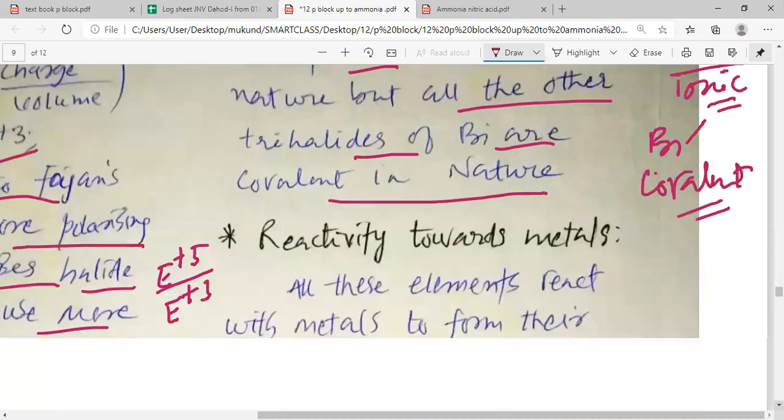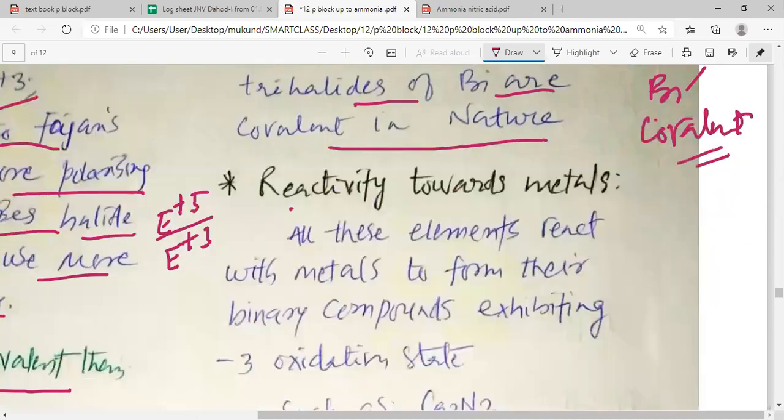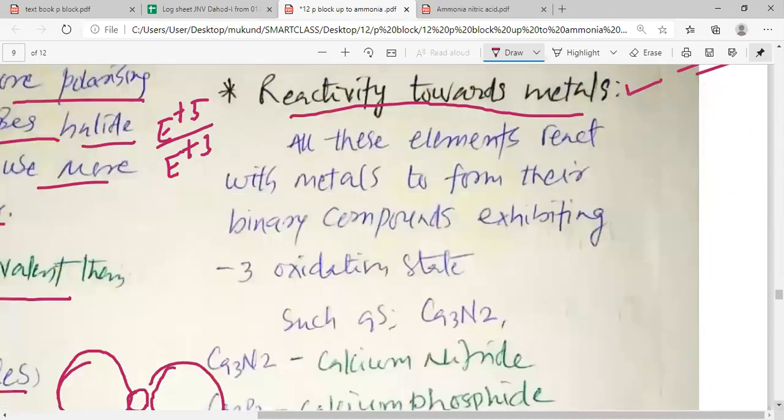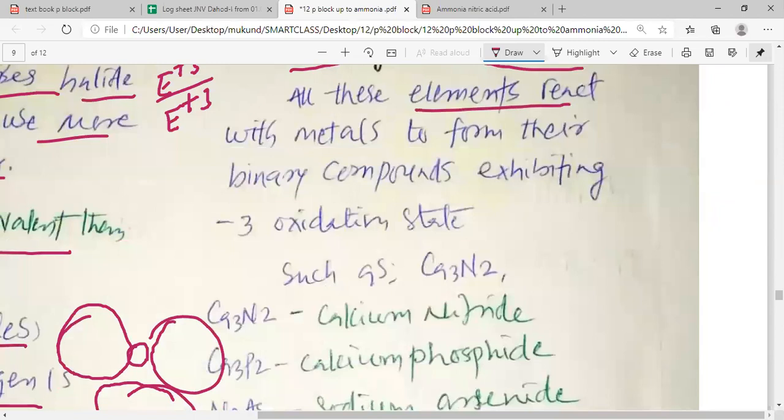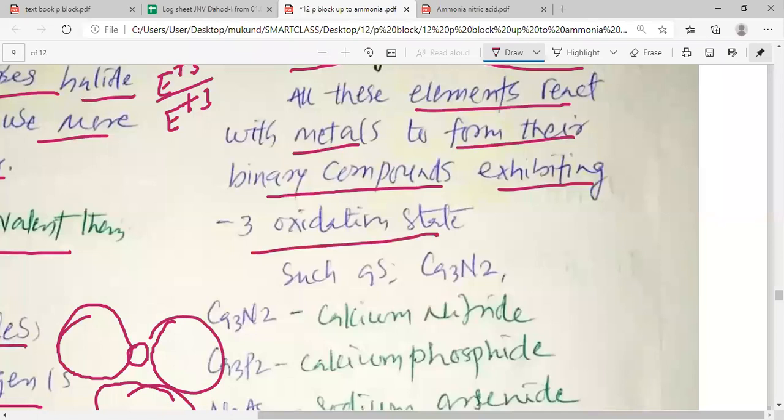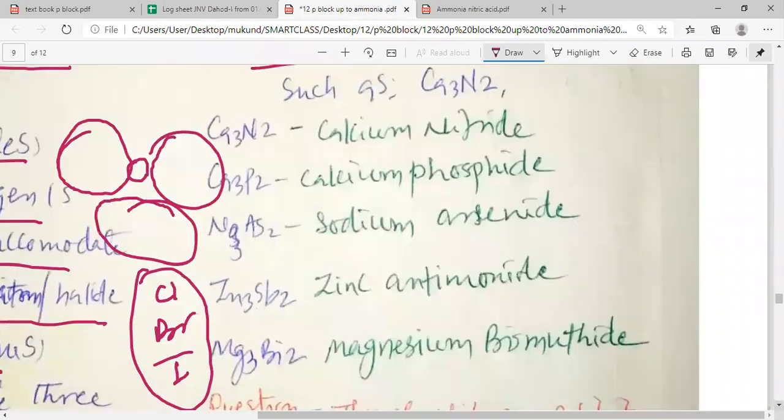So please remember, my dear students, now we want to study the reactivity towards metals. How do these elements react with the metals? Let us see and understand. All these elements react with metals to form their binary compounds exhibiting -3 oxidation state. Let us study them with an example.